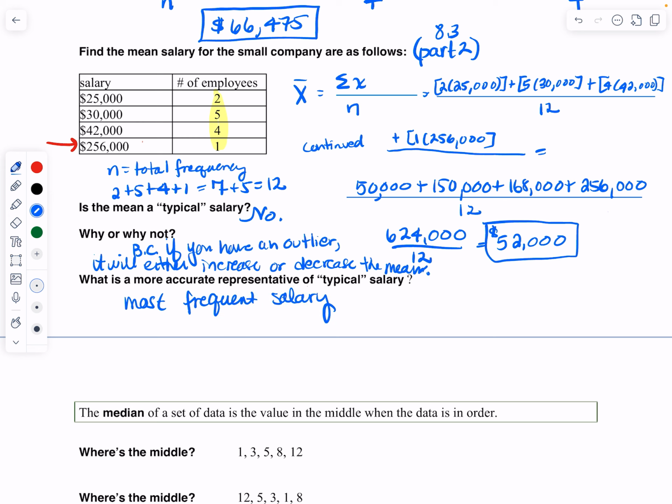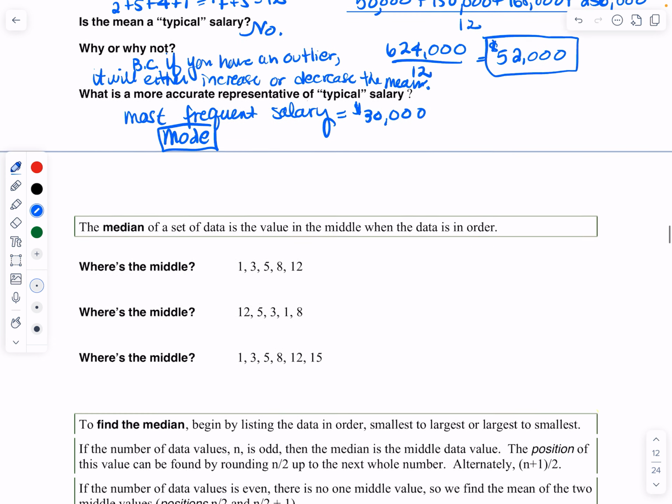The most frequent salary in this case is 30,000, because 5 people in the company made that. And by the way, the most frequent means the mode. We'll learn about that in a bit, but the mode would probably be a much more accurate data value for this particular example. Okay, so let's move on.